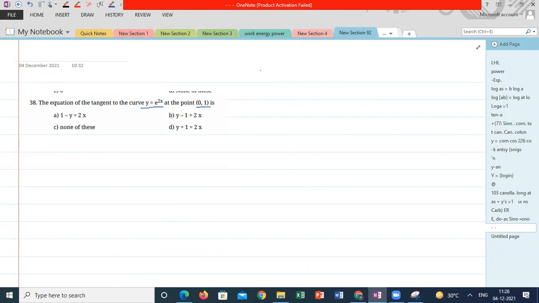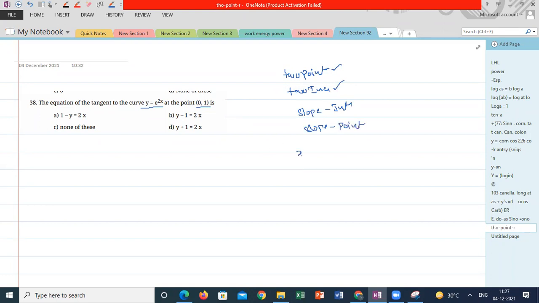To calculate the equation of a line, we require a minimum of 2 things: either 2 points, 2 intercepts, normal and perpendicular, normal and slope, or slope and intercept, or slope and point. So mostly in application of tangent and normals, we'll use the slope and point formula.